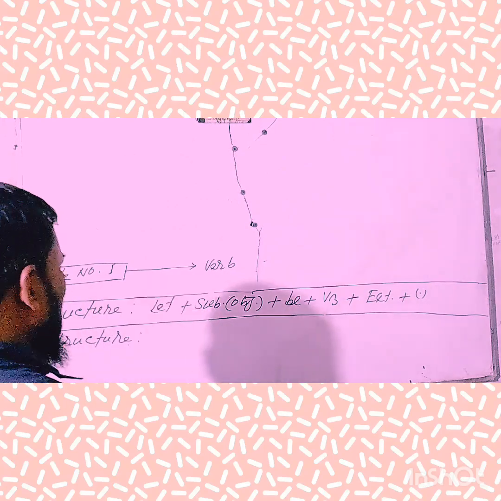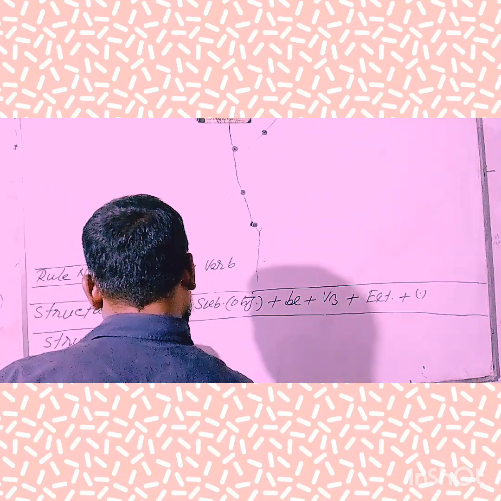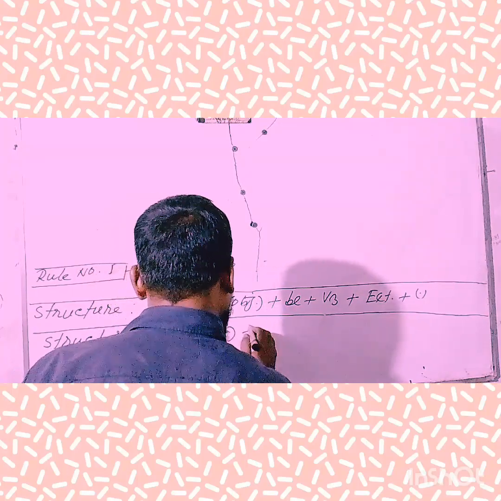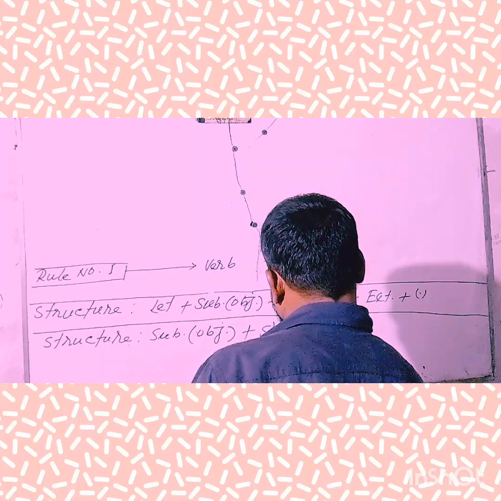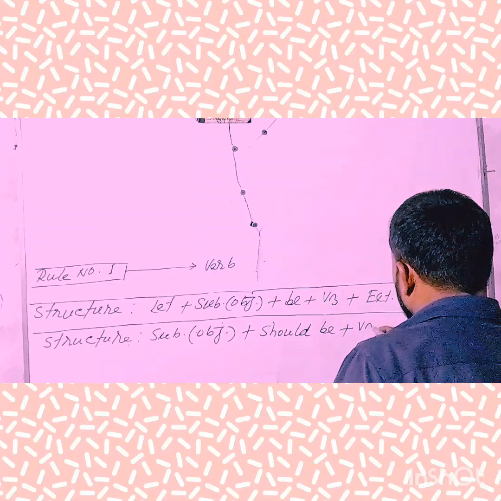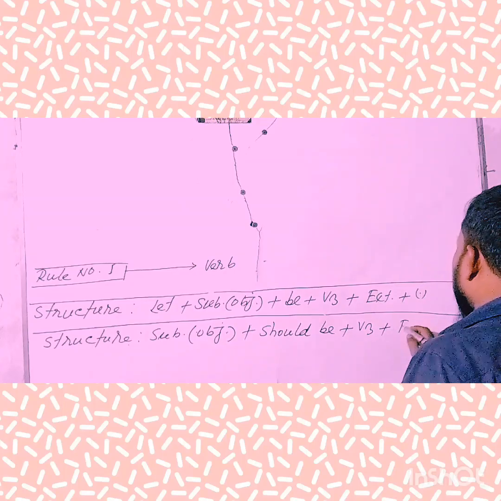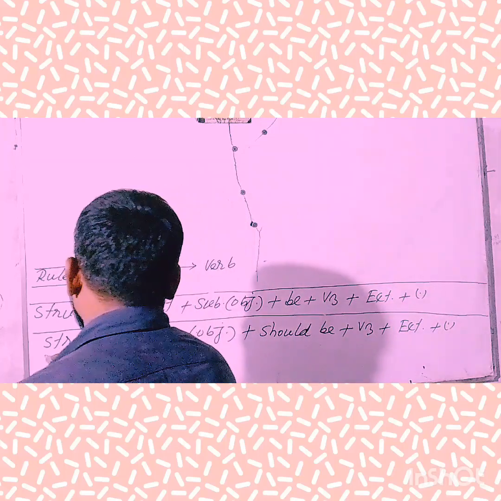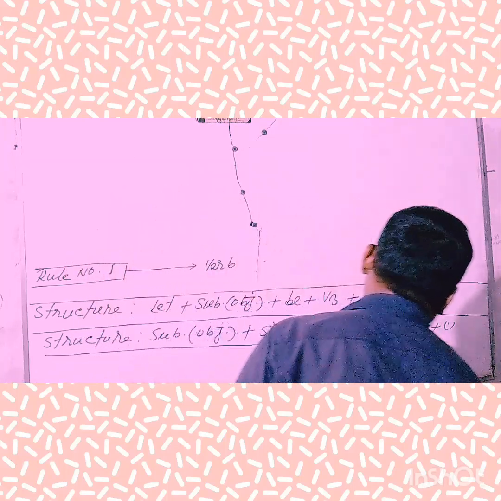So in this case, we'll have to use the structure pattern in this way: the subjective form of object. Next, we'll have to use should be. Next, the third form of verb. Next, the extension if possessed, and finally end with a full stop. Hope that you have understood clearly.